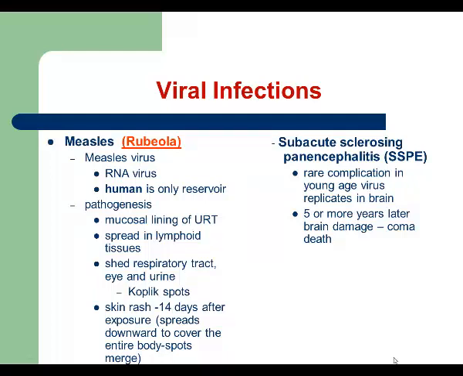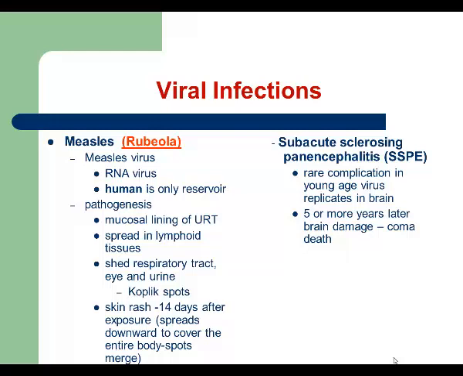The next viral infection is measles, or we call it also Rubella. Another example of infection of childhood, it's caused by measles virus. As you see, humans are the only reservoir for this virus, so that means this is the only source of infection. The virus is extremely contagious. If you get in contact with an infected individual, there is a 90% chance that you're going to get infected as well and develop symptoms of measles.